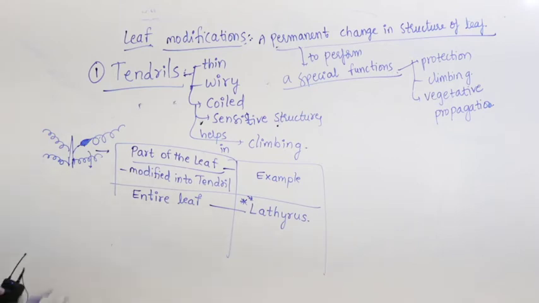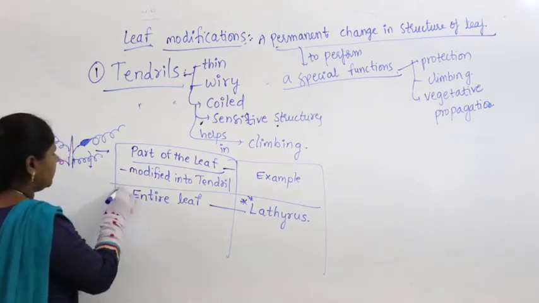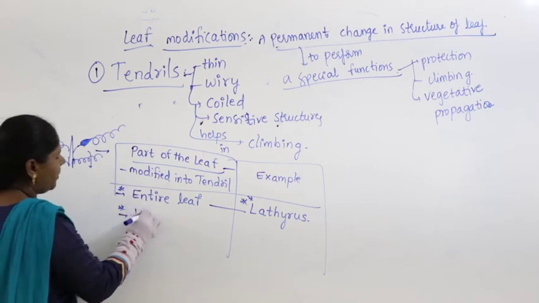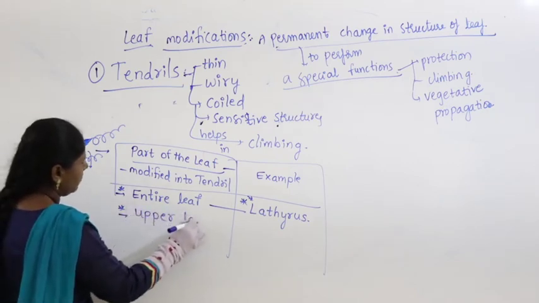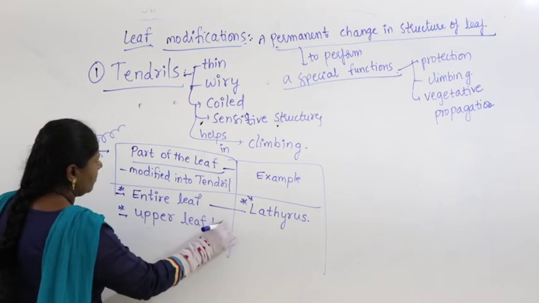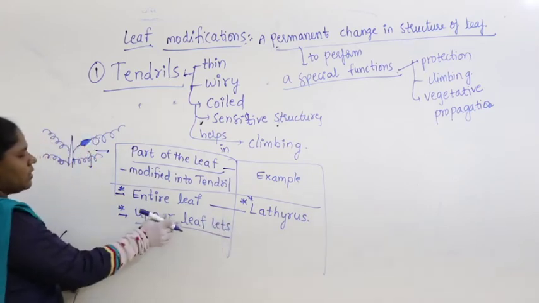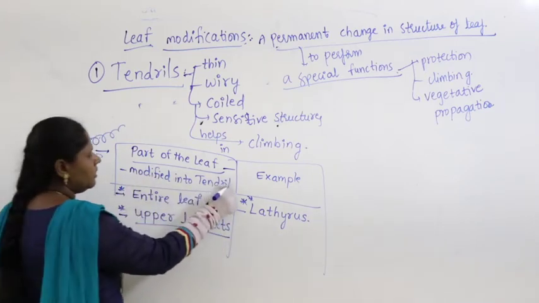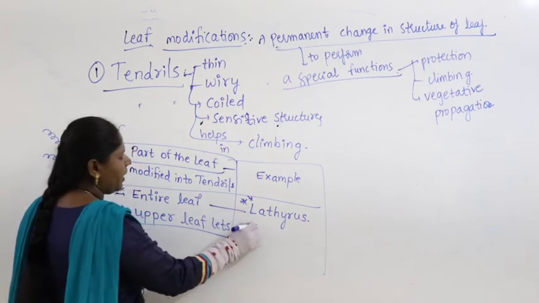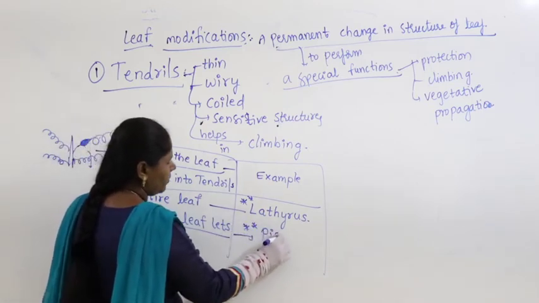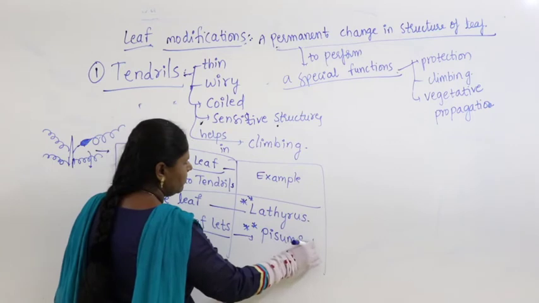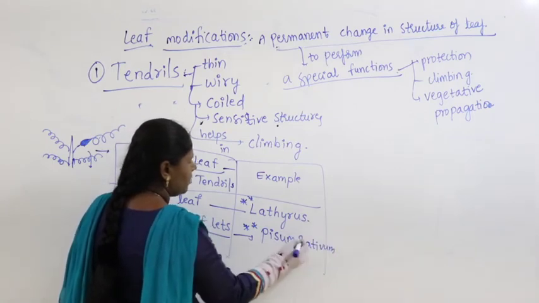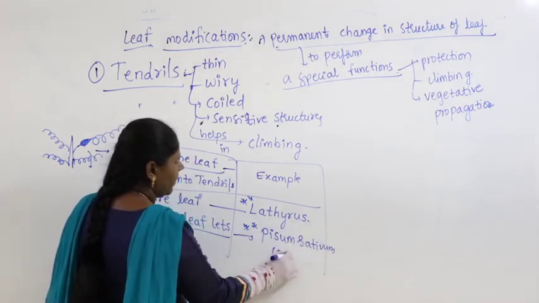Then here, apart from this, the upper leaflets modified into tendrils, that you find in case of Pisum sativum. That is nothing but the pea plant.